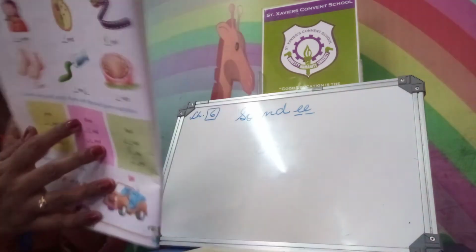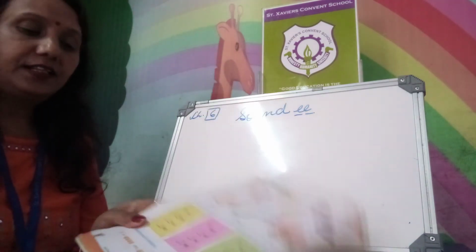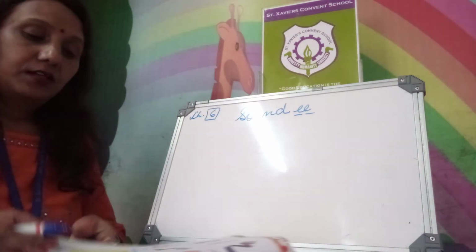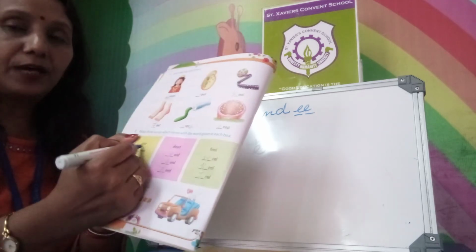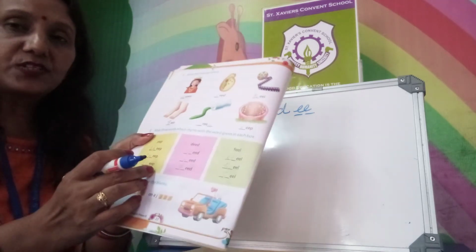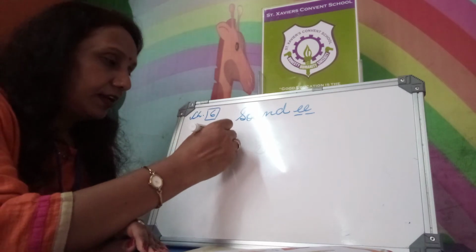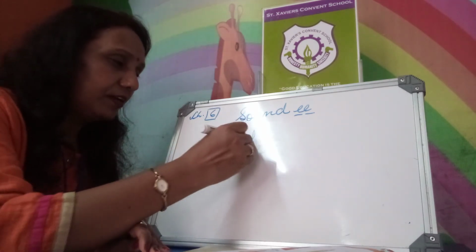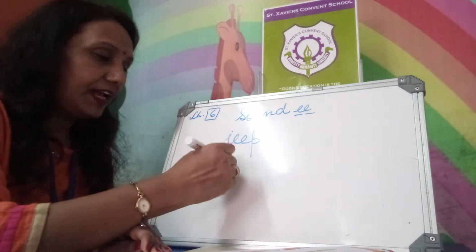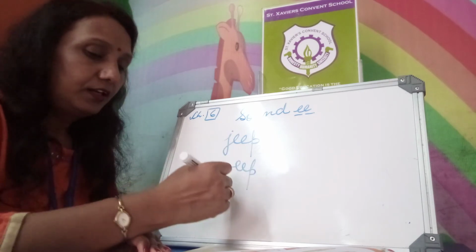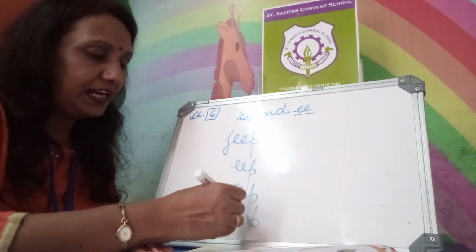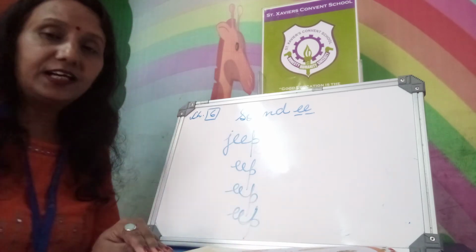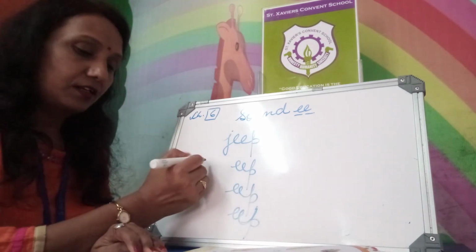Next, three blocks. You see that in these blocks some common letters are there with double E. You have to complete the series, okay? It's J double E P, Jeep. Next, double E P is there, double E P is there, double E P is there. Complete with new letters to make new words.